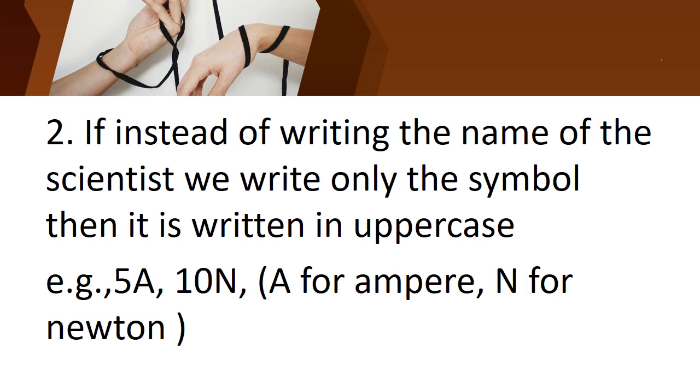When writing the name we start with a small letter, but when writing the symbol you should use only capital letters. What is the example? 5A, see, ampere, so capital A. 10N, capital N. Can you all understand, children?